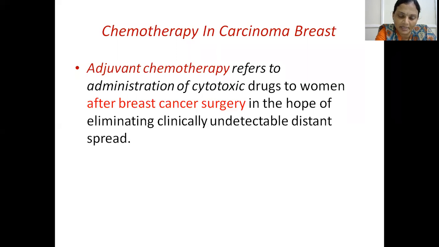In locally advanced breast cancer, neoadjuvant chemotherapy at least for 2 to 3 cycles, followed by surgery, MRM or BCS, followed by the rest of the 3 cycles of chemotherapy, followed by radiotherapy and hormonal therapy. In metastasis, palliative treatment.